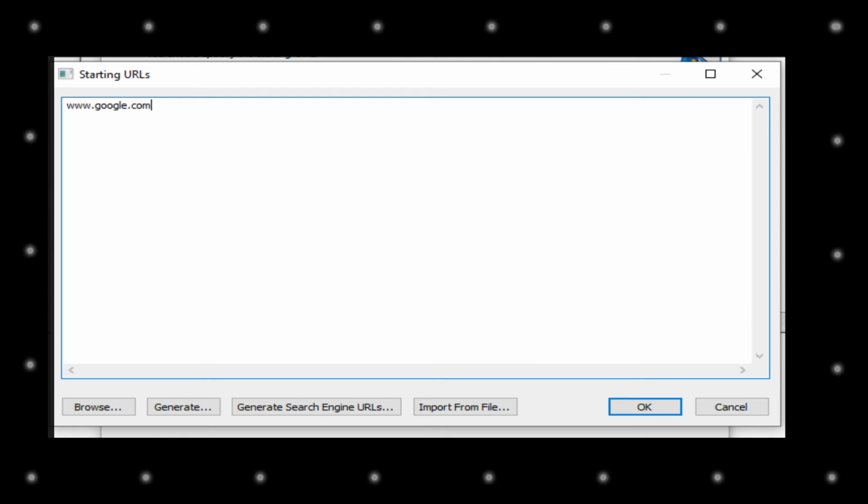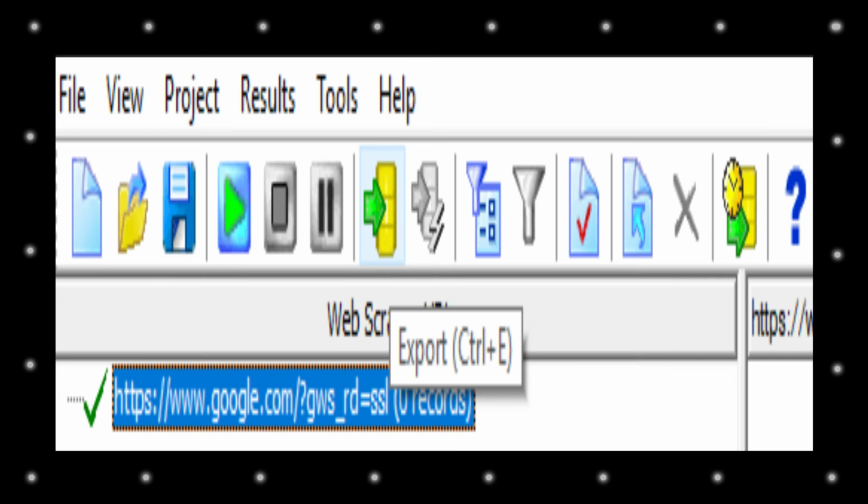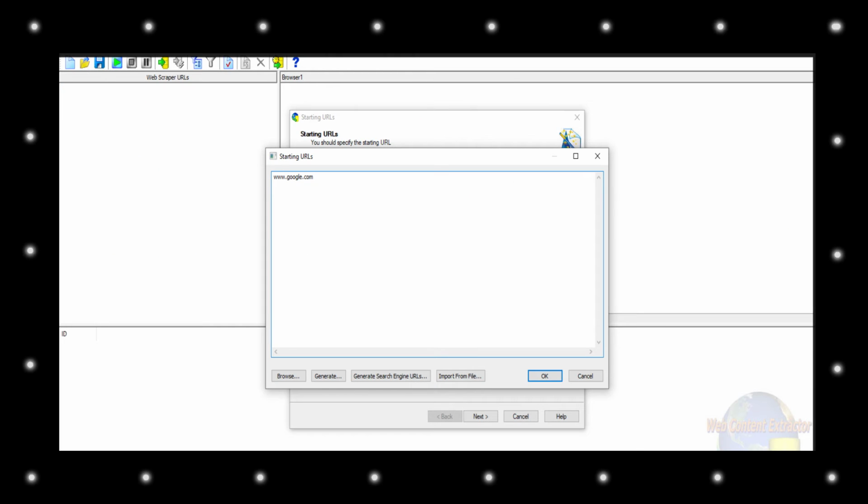Web Content Extractor offers you a friendly, wizard-driven interface that will walk you through the process of creating an extraction pattern and crawling rules in a simple point-and-click manner. Not a single string of code is required. Web data extraction is completely automatic.